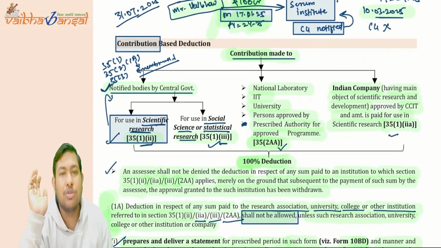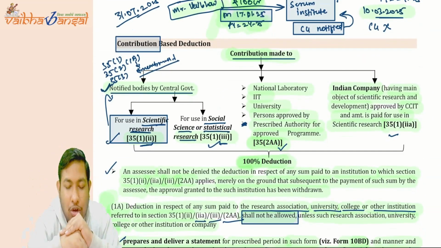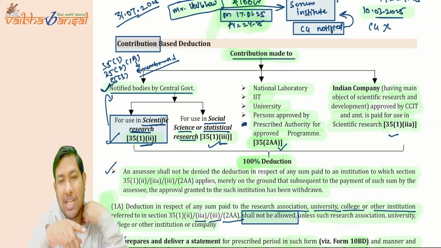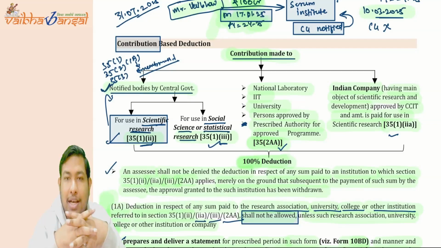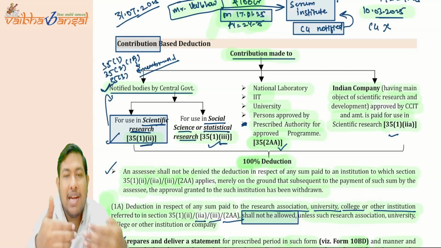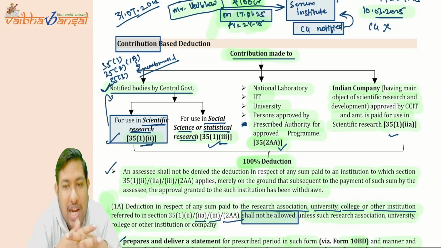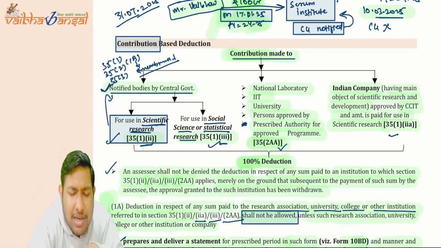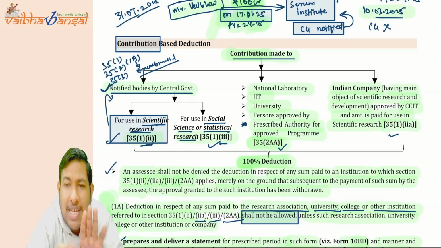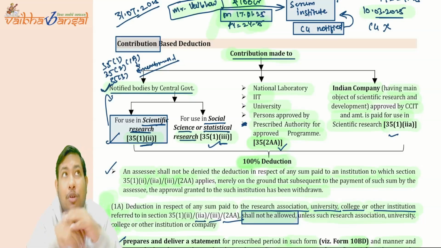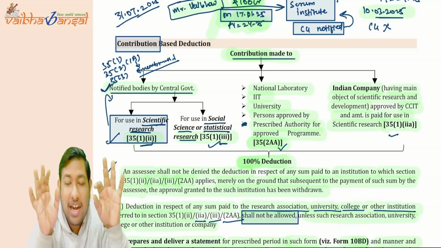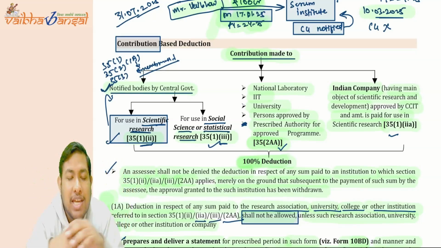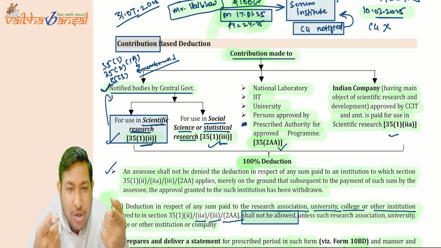Now the contribution based deduction. What it says is that contribution made to what? Notified government bodies for scientific research or the social science or statistical research, or national laboratory, IIT, university, or a person approved by the prescribed authority for approved programs, or an Indian company whose main objective is scientific research and development, approved by whom? The CCIT, and the amount is paid for use in scientific research. In that particular case, the 100% deduction is going to be allowed to you.